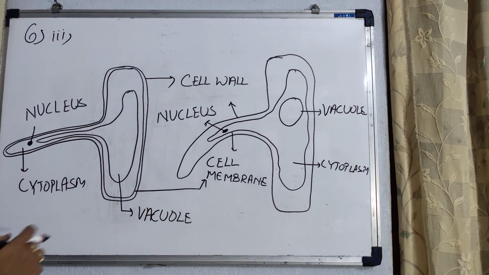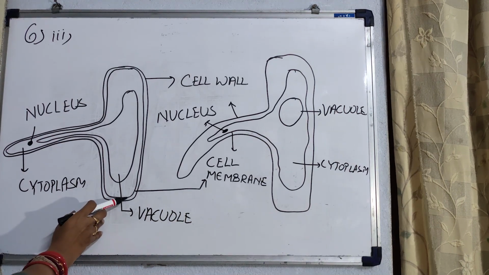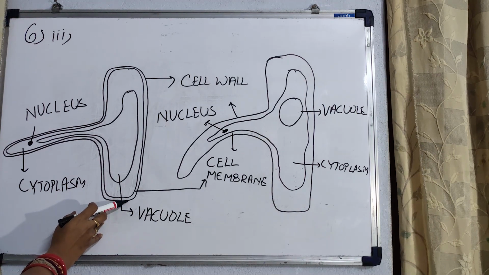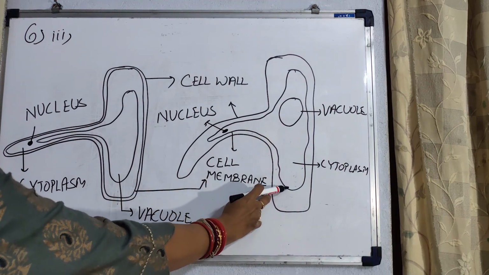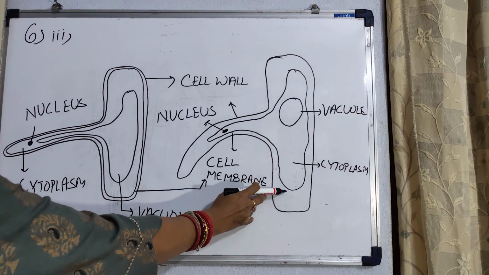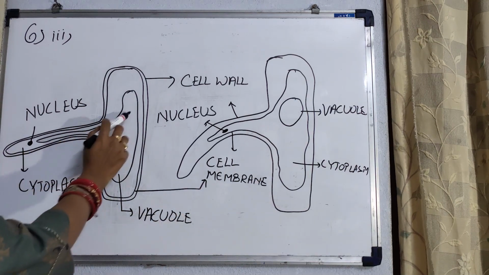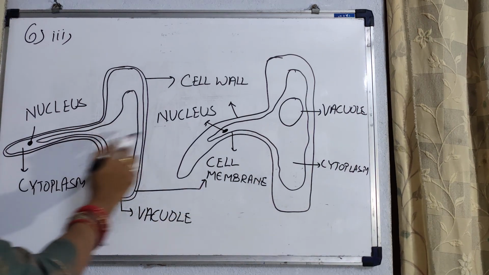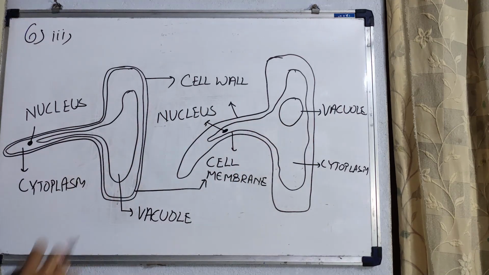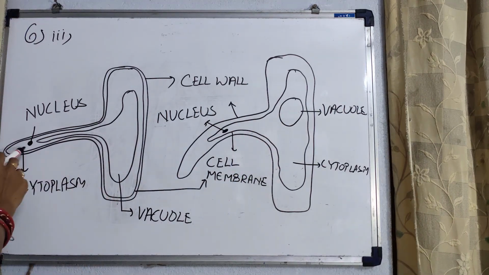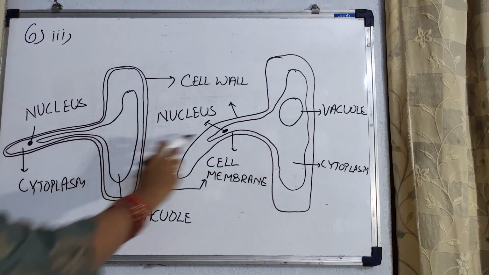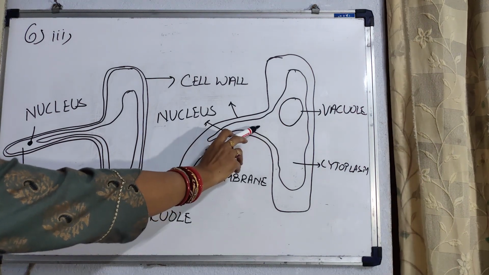Did you find the changes? The cell membrane which was close to the cell wall, here you do find the cell membrane is away from the cell wall. This is the vacuole. The vacuole is large in size, and here the vacuole becomes smaller in size. Now this is the cytoplasm, and here the cytoplasm has now shrunken.